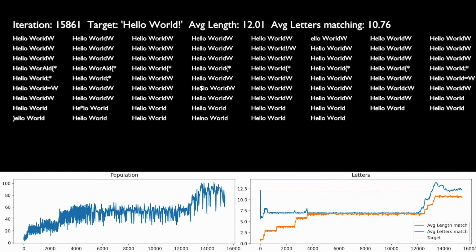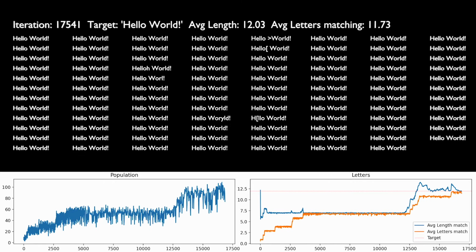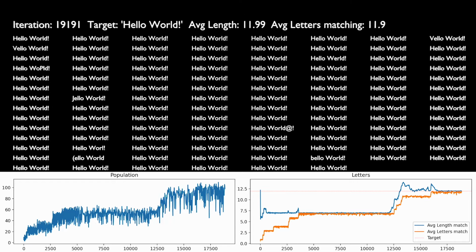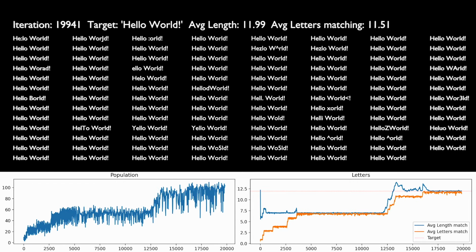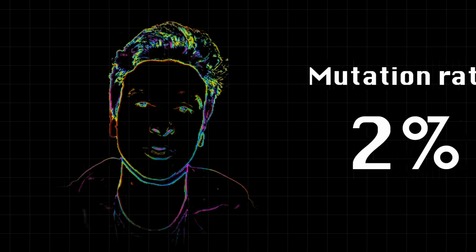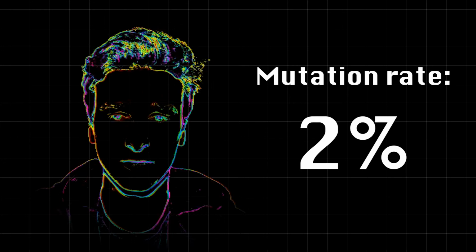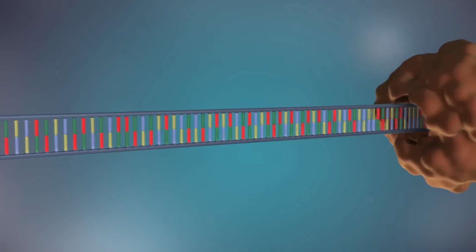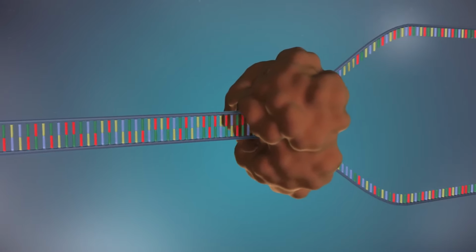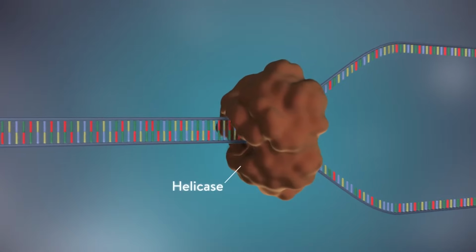Only after 16,000 generations we can see our desired result. By generation 20,000, most strings look like hello world. Our mutation rate is only 2% for any of the traits. In real life, this rate basically represents mistakes in gene replication, which is a source of all mutations.